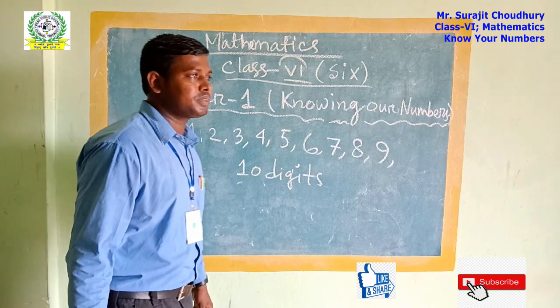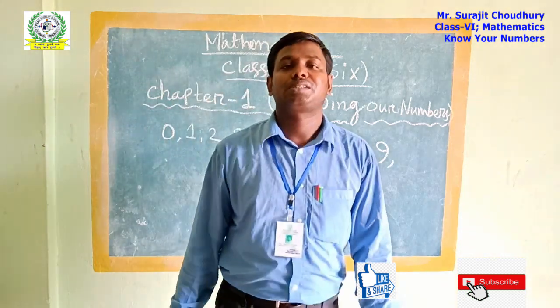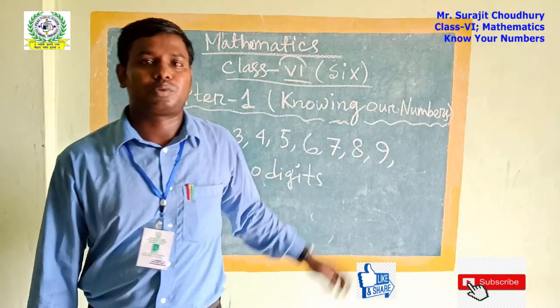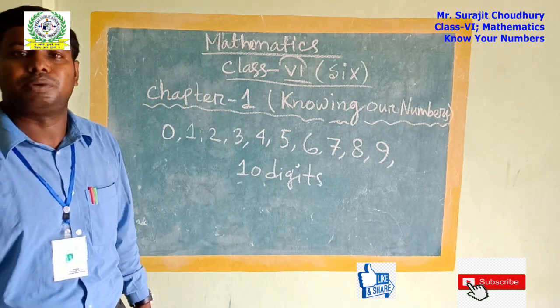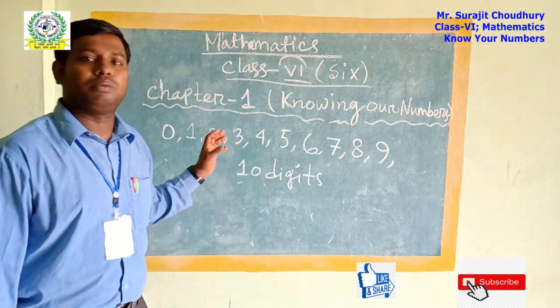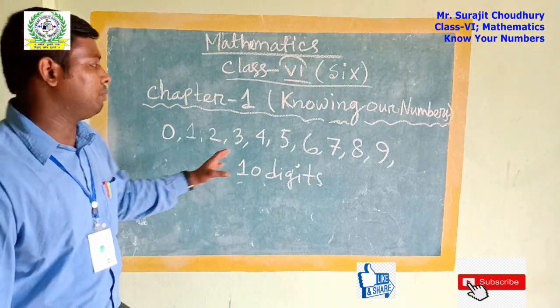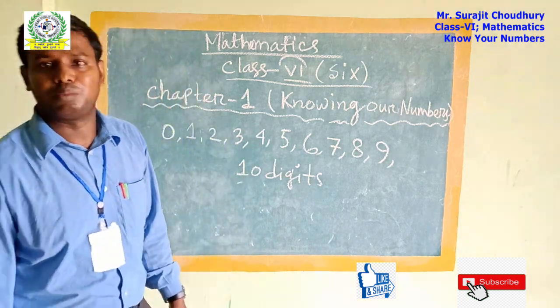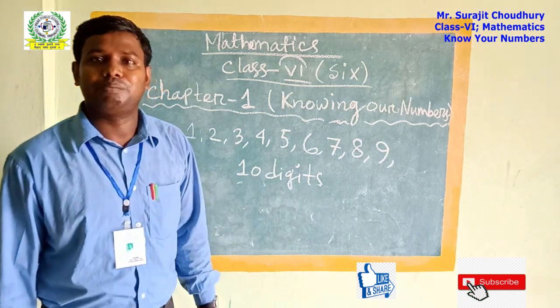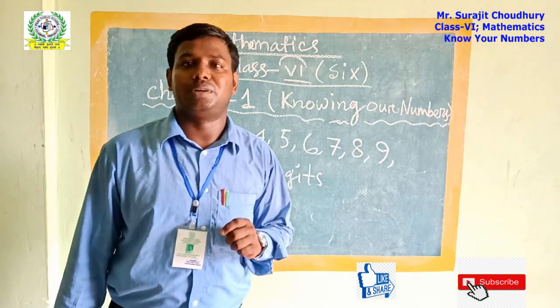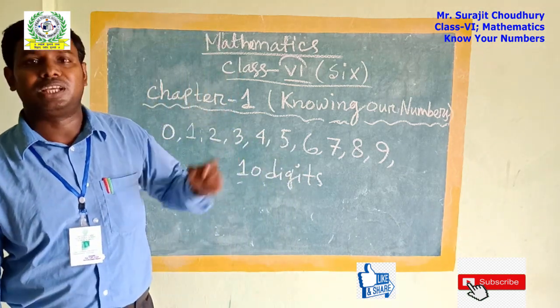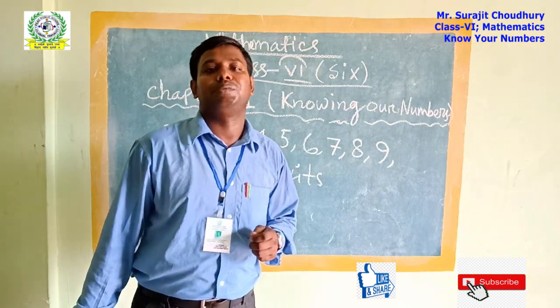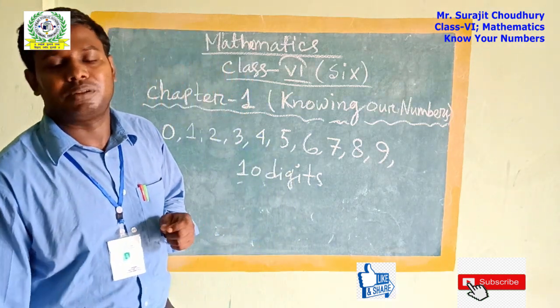In this, you will get some of the namings of these numbers. We have to name these numbers, especially the bigger ones. If the number is bigger, we have to say it by its name. Everybody has their own name too. There are some nicknames also, but a nickname is not applicable everywhere.